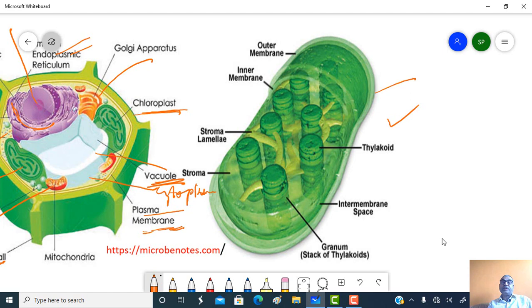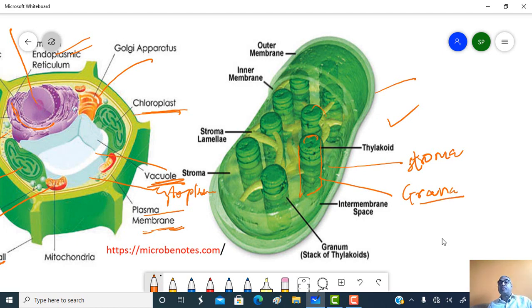The membrane encloses a space, and that space is called the region of the stroma. Within the stroma, structures are present which play an important role in the light reaction of photosynthesis, called the region of a granum.